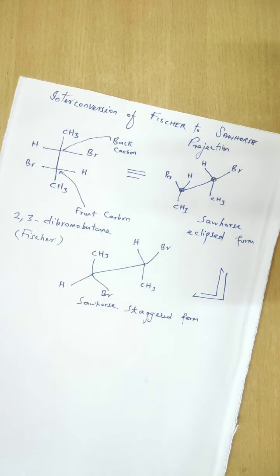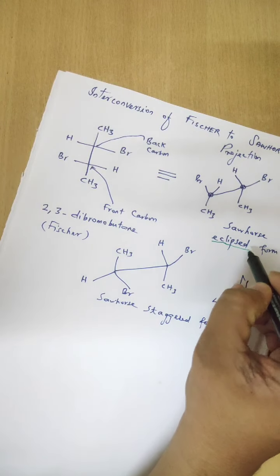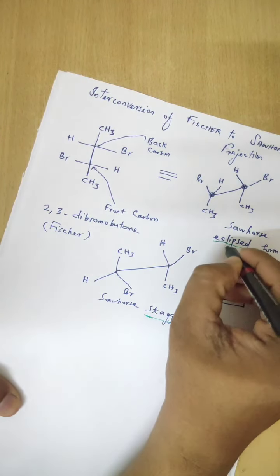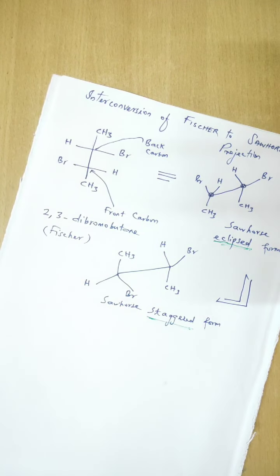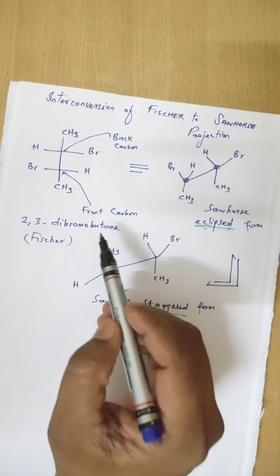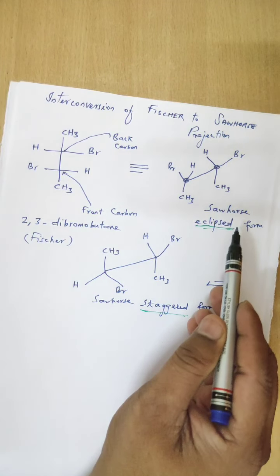So Fischer can be converted into Sawhorse projection, one in the form of eclipsed and the other the staggered. So 2,3-dibromobutane is converted into the eclipsed form of Sawhorse projection.